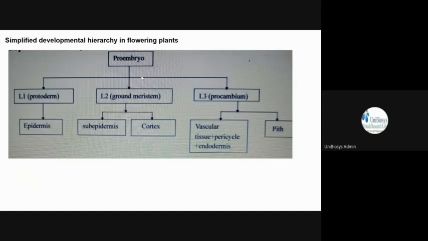So whatever is on the outside, that is epidermis, which is arising from the protoderm. And then you have the ground meristem, which is in the middle. Okay, so protoderm, ground meristem, and procambium. Procambium is the deepest part, the inside part. When you take a cut piece of wood, you can see a darker round in the middle. So that portion is called pith, isn't it? So that pith is the deepest part which is formed from the procambium.